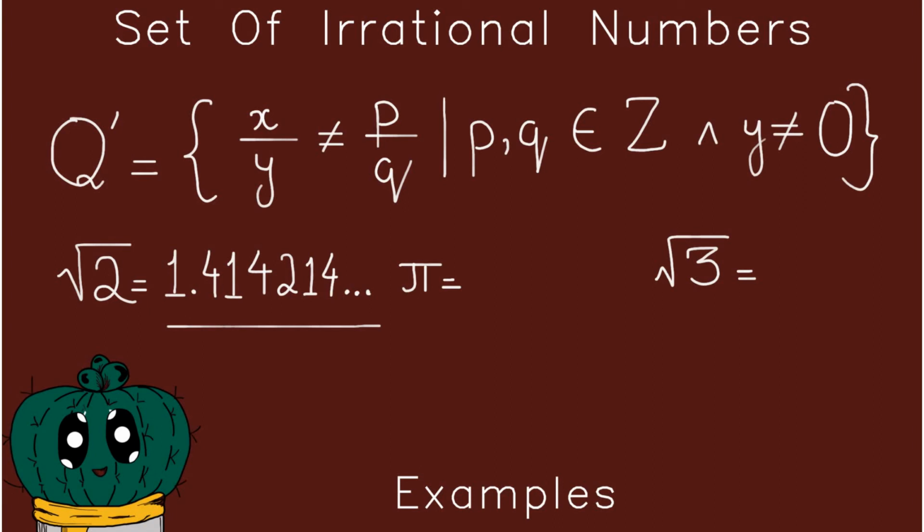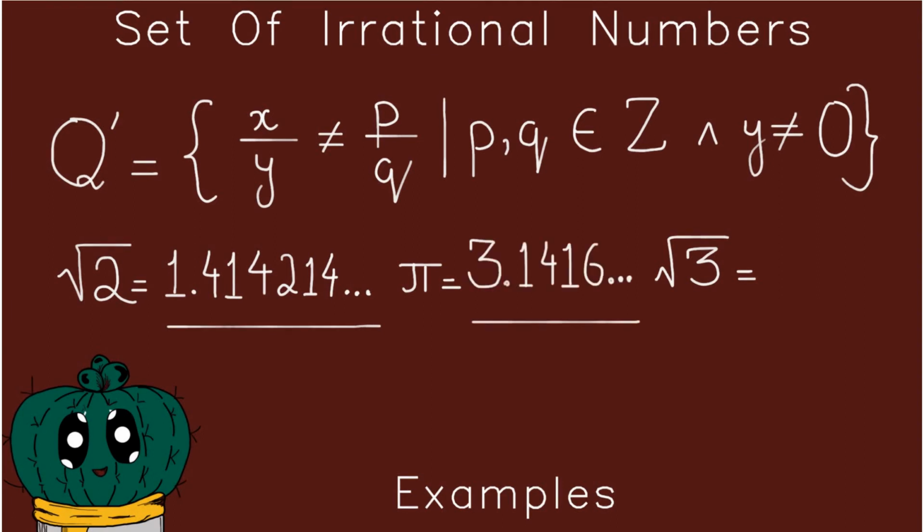So under root 2 basically is 1.41214, and it keeps on going. It doesn't actually have an end. Similarly, the number pi famously does not end, and a few of the digits it contains are 3.1416 and dot dot dot. Basically it keeps on going. Similarly, we have the number under root 3.